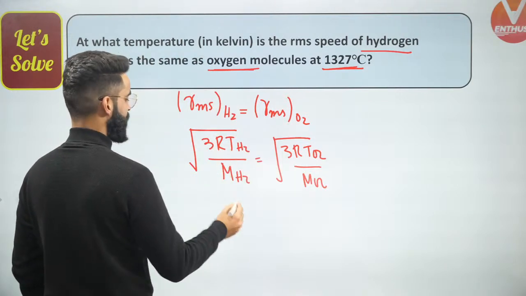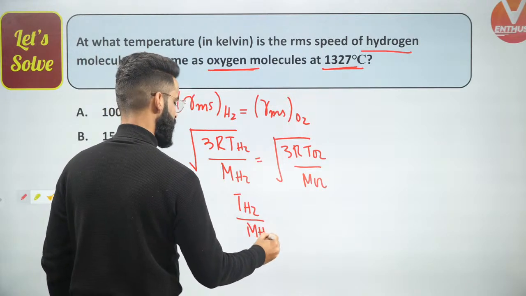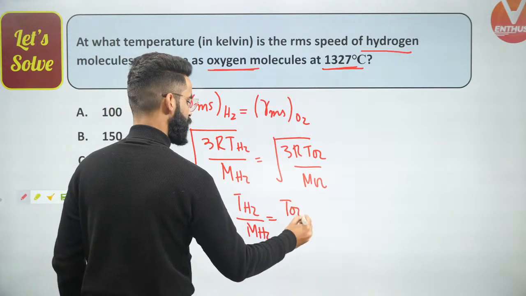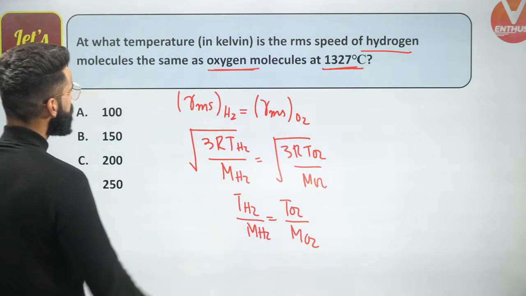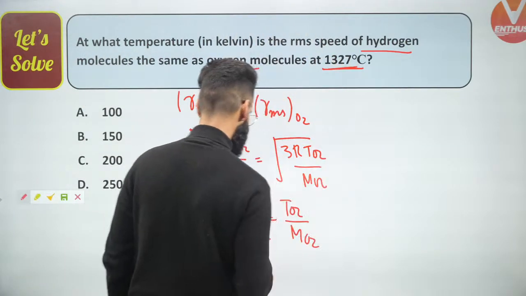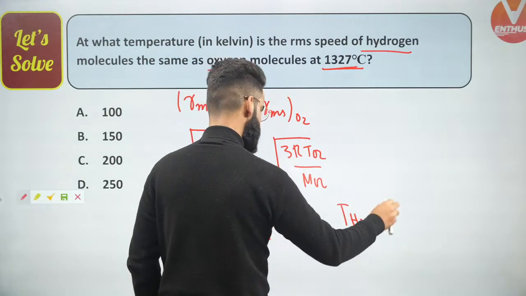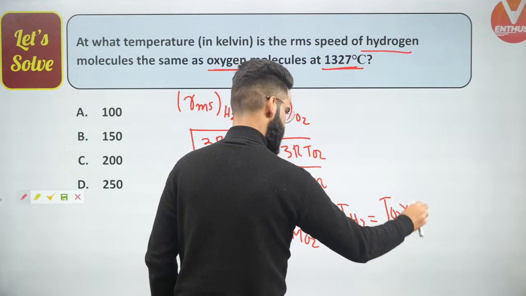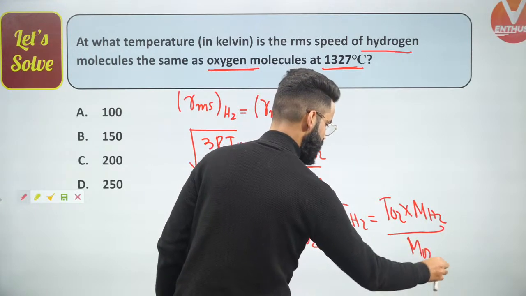So temperature of H2 divided by molar mass of H2 must be equal to temperature of O2 divided by molar mass of O2, right? We are supposed to calculate the temperature of H2. So temperature of H2 right here is going to be temperature of O2 multiplied by molar mass of H2 divided by molar mass of O2.